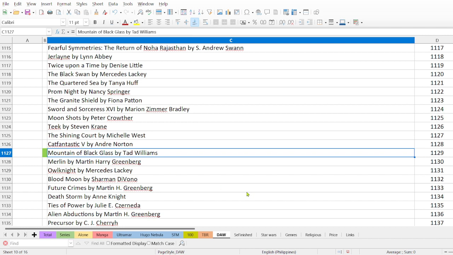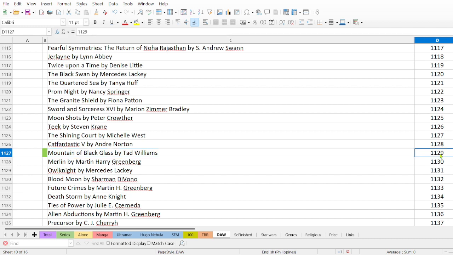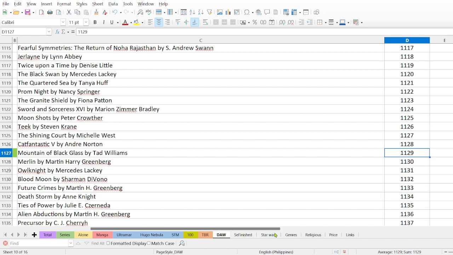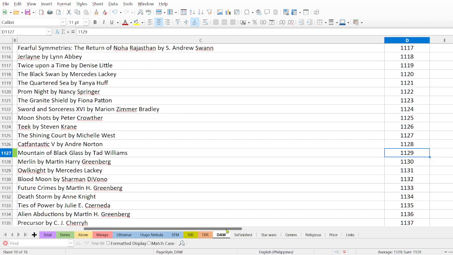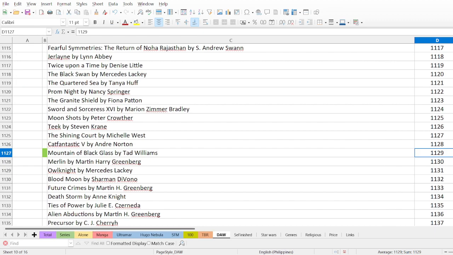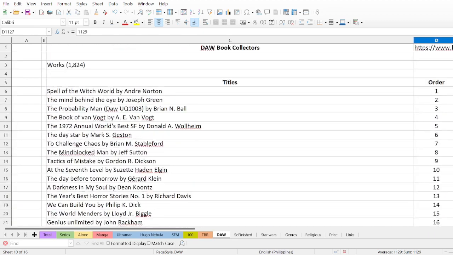Books number 1, 2, and 3 of the Otherland series by Tad Williams. If I check this book, Mountain of Black Glass, you will see that it has a number, and the number is 1129. So I think this is for collectors, and I'm not sure.